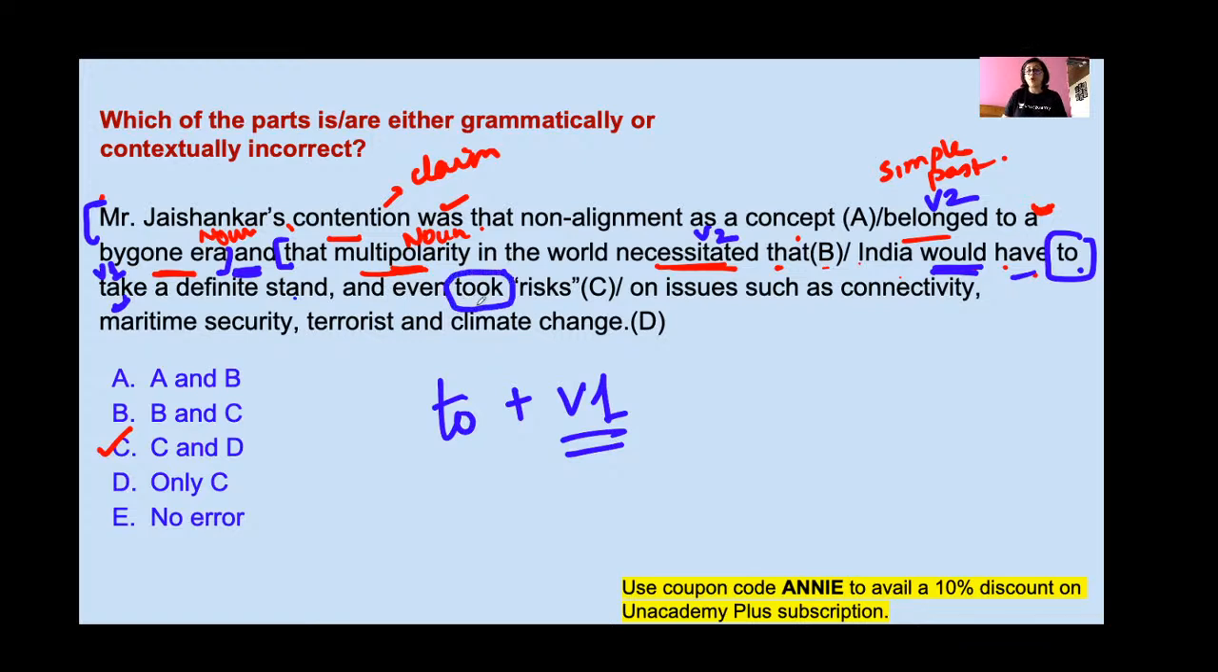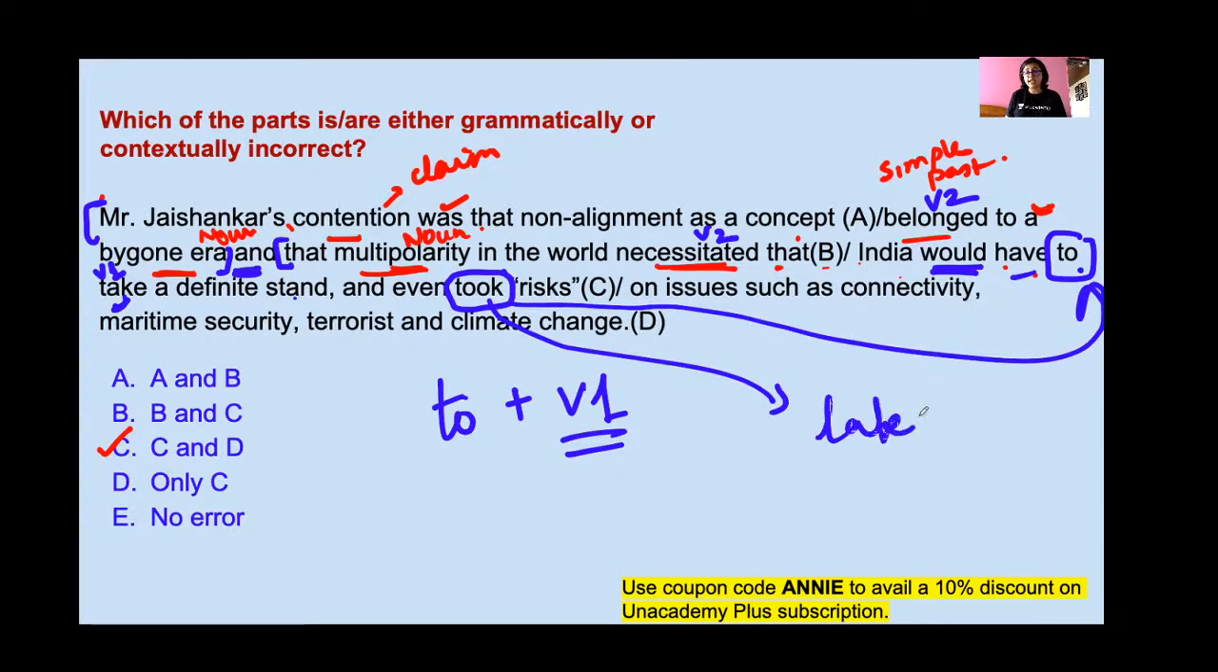This one will also be according to this. Okay, fine. So here instead of 'took', it will be 'take', and even take risks. So India would have to take a definite stand and also take risks. Okay, and even take risks on issues. It has to take risks on issues such as connectivity, maritime security, terrorist, and climate change.